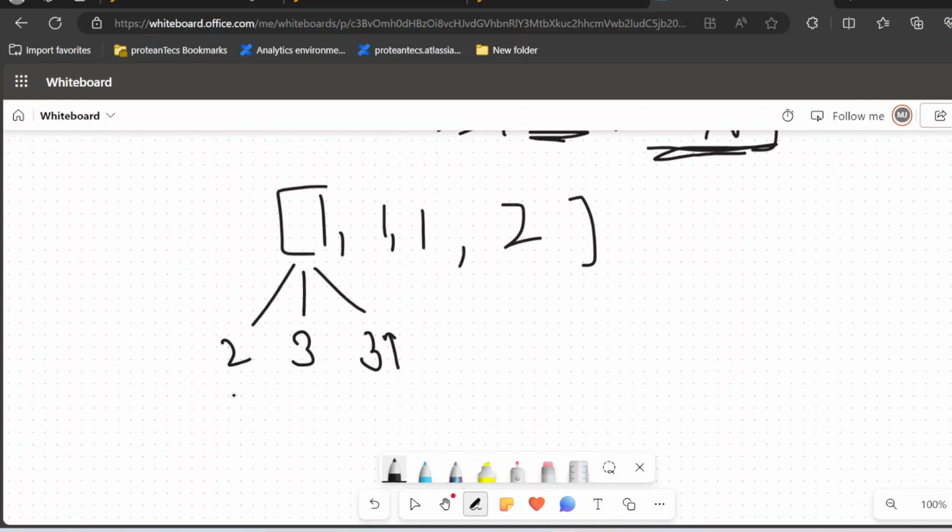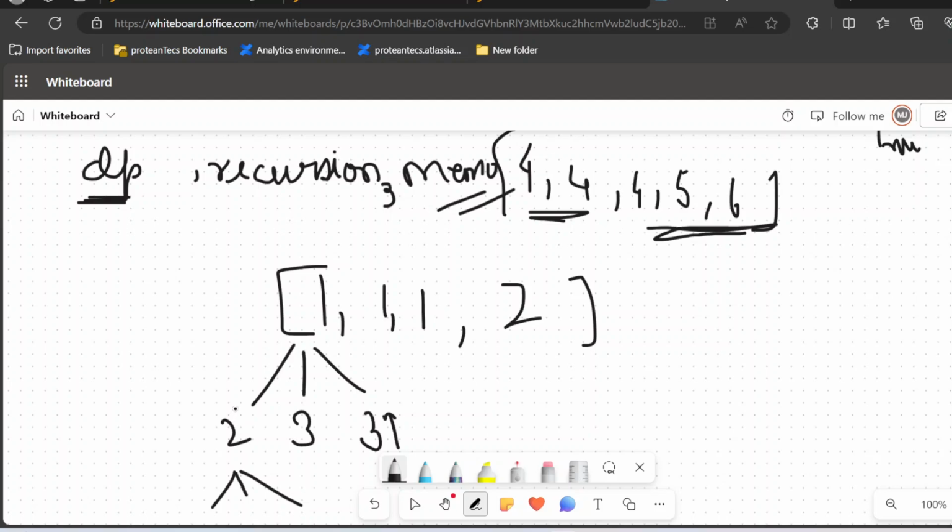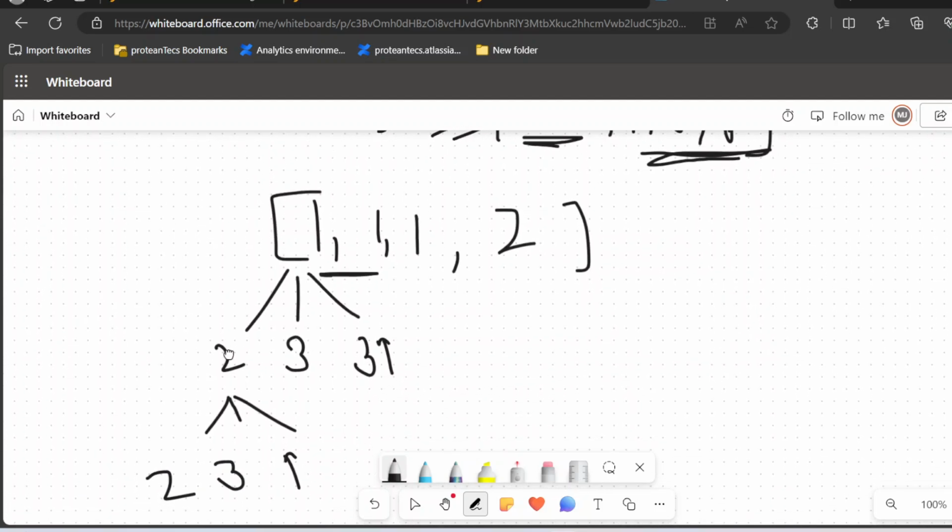For example, if we are over here, we can form two equal elements. This means this function will now move the i pointer, the index, from here to here, because this part is already valid.